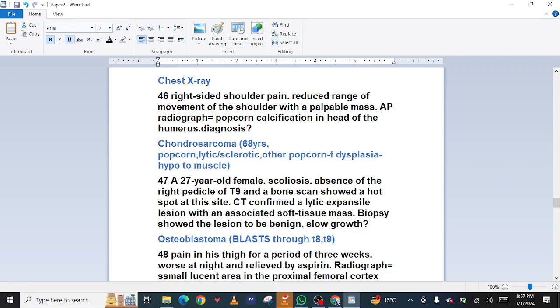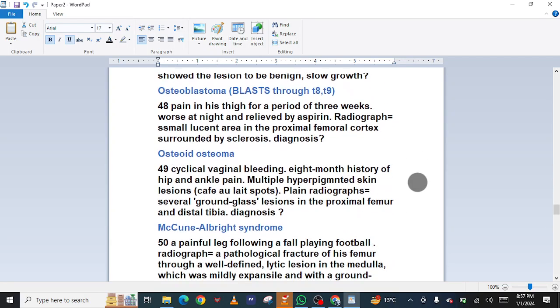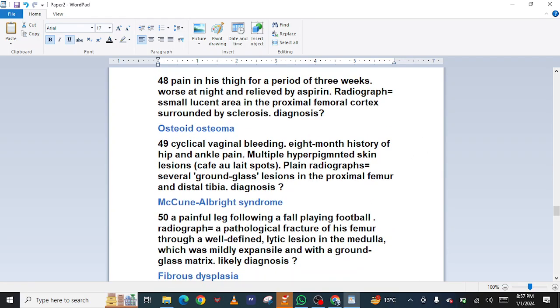47. A 27-year-old female. Scoliosis. Absence of the right pedicle of T9 and a bone scan showed a hot spot at this site. CT confirmed a lytic expansile lesion with an associated soft tissue mass. Biopsy showed the lesion to be benign, slow growing. Osteoblastoma. 48. Pain in his thigh for a period of 3 weeks. Worse at night and relieved by aspirin. Radiograph: small lucent area in the proximal femoral cortex surrounded by sclerosis. Diagnosis: osteoid osteoma.